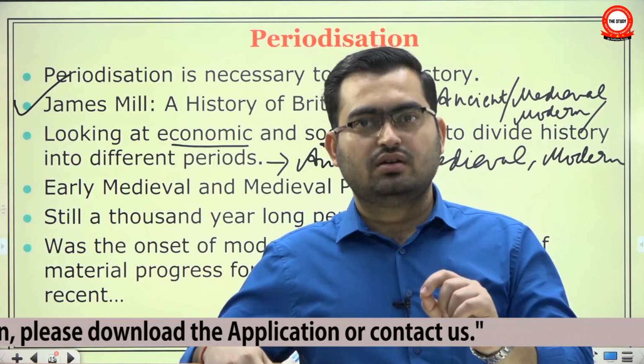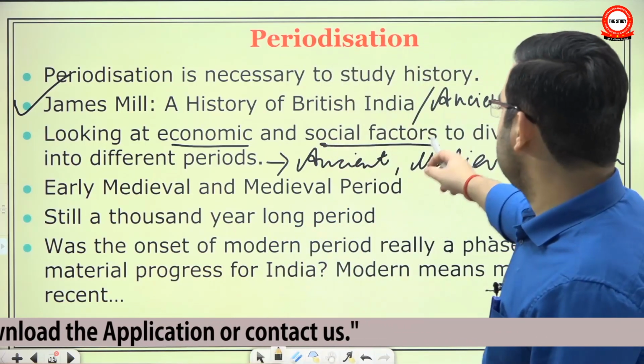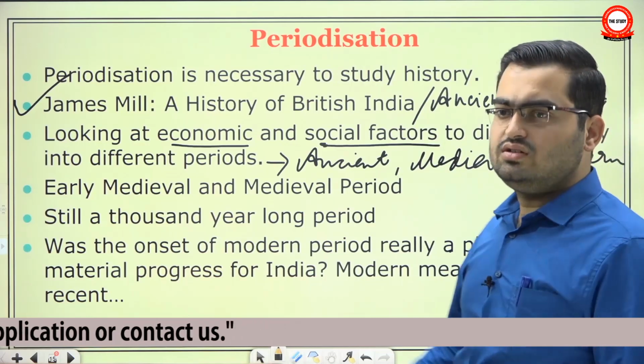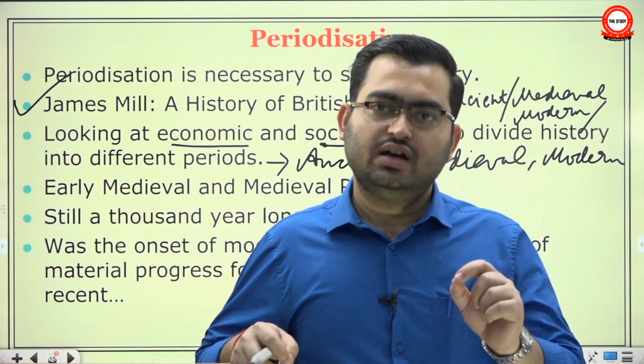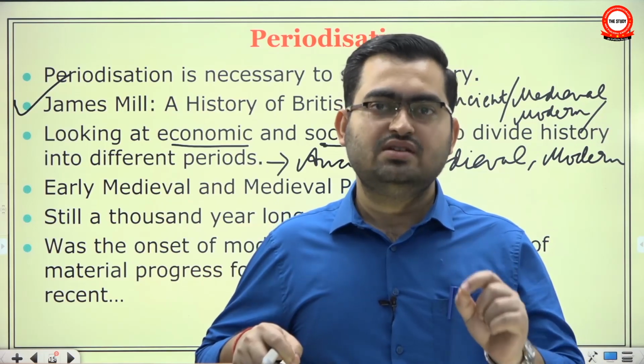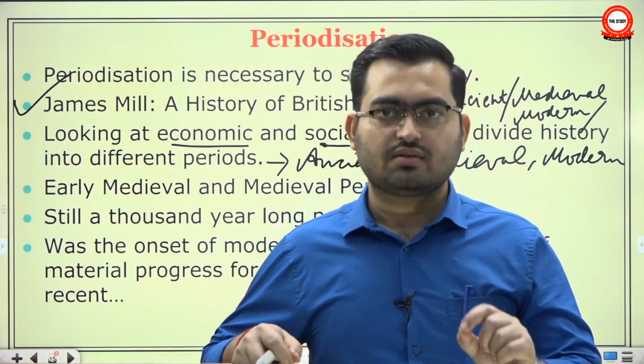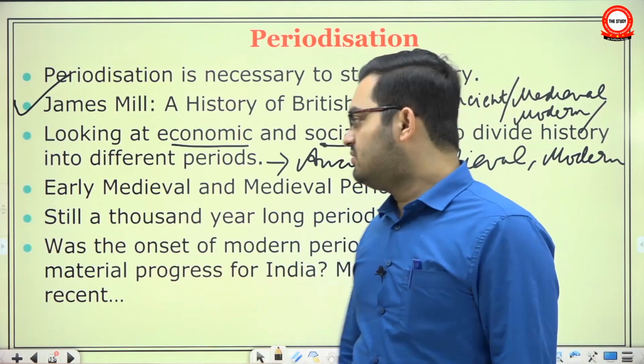Certainly not. Why? Because we have to understand the social and economic factors, not just copycat some other framework. So in the case of India, modern history simply means recent history. Okay? That you have to remember.